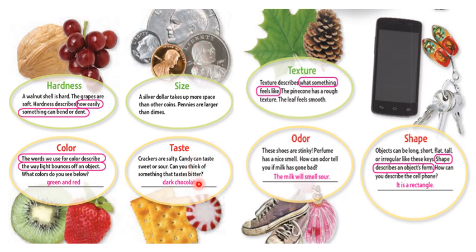Taste. Some kinds of food are salty and some of them are sweet. Texture. Some kinds of matter are smooth and some of them are rough. Odor. We have many kinds of odor around us. We can smell many kinds of odor. Shape. Some objects are having regular shapes like rectangle, triangle, or sphere or circle, and some of them are having irregular shapes.